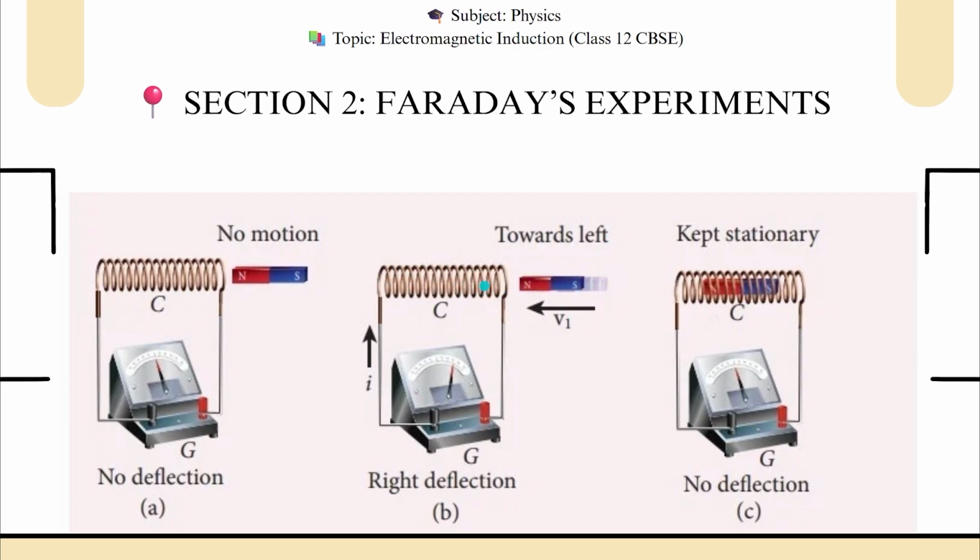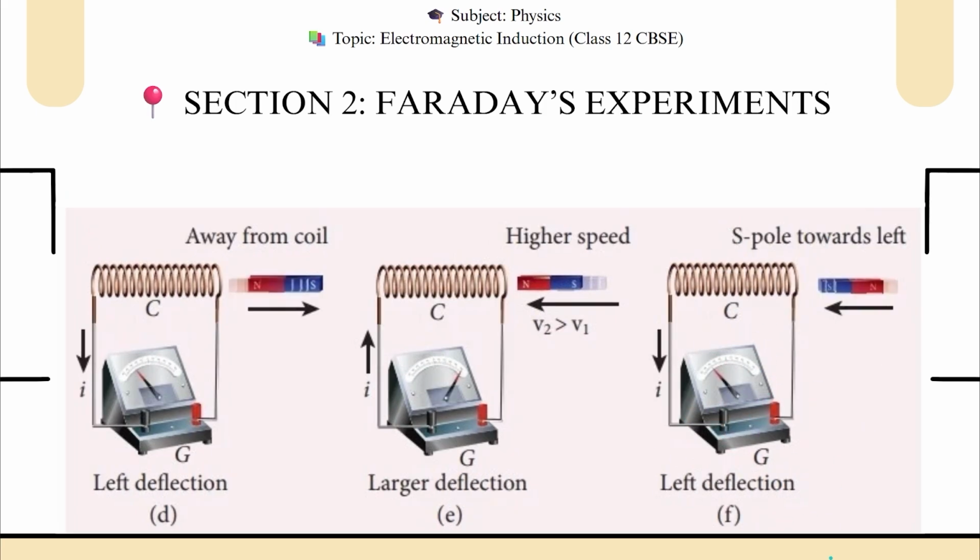There will be change in the magnetic flux. So that's why there is induced current in this coil setup, and the current is detected by galvanometer. And similarly, I just take the bar magnet inside the coil. There will be magnetic field, but there will be no change in magnetic field lines. So that's why there is no current, so there is no deflection in the galvanometer.